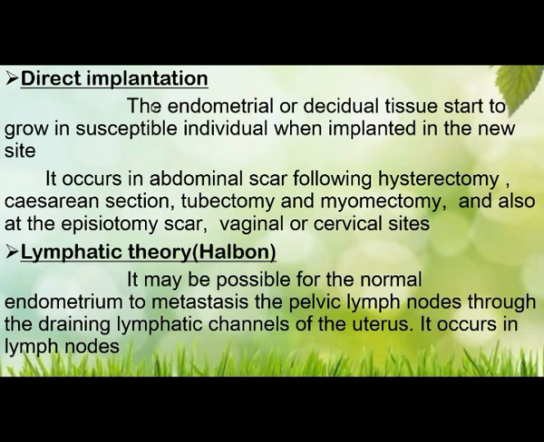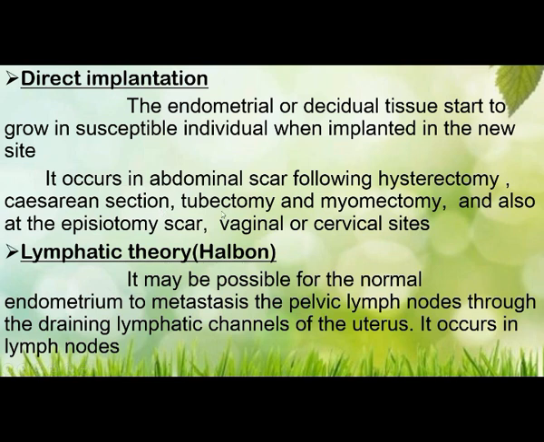Next is direct implantation. The endometrial or decidual tissue starts to grow in a susceptible individual when implanted in a new site. So when it falls in or is implanted in a new area, it will grow in that particular site in a susceptible individual. It occurs in the abdominal scar following hysterectomy. At the time of hysterectomy, if endometrial tissue falls in the abdominal scar, it may grow in that site.